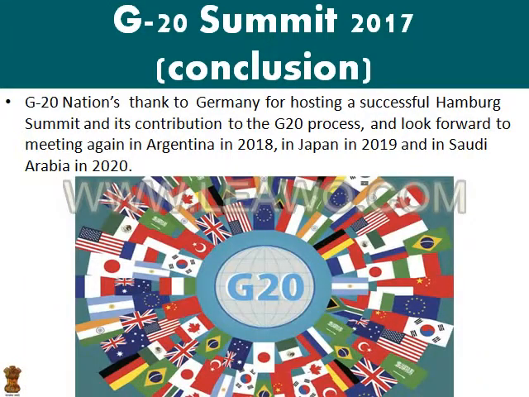Now we'll discuss the Hamburg Declaration of the G20 member countries' heads. The G20 nations thanked Germany for hosting a successful Hamburg summit and its contribution to the G20 process, and look forward to meeting again in Argentina in 2018. It means the next G20 summit will be held in 2018 in Argentina, after that in Japan in 2019, and the next one in Saudi Arabia in 2020.